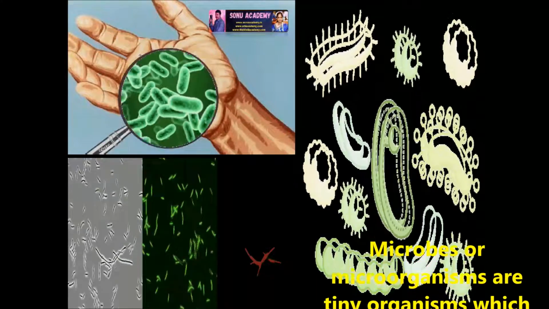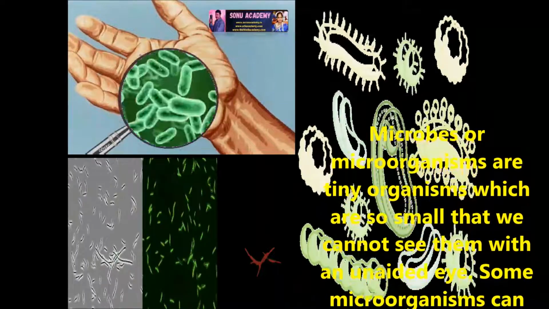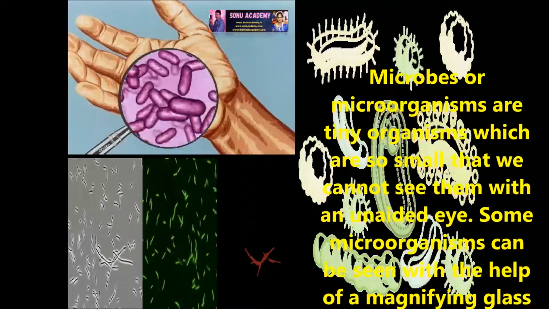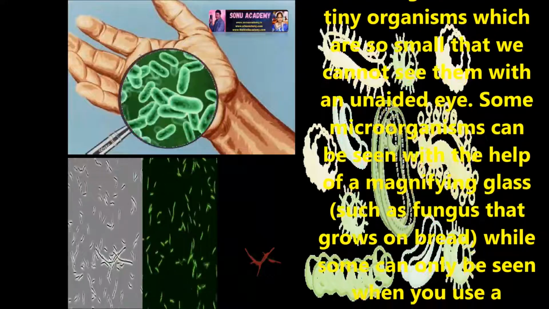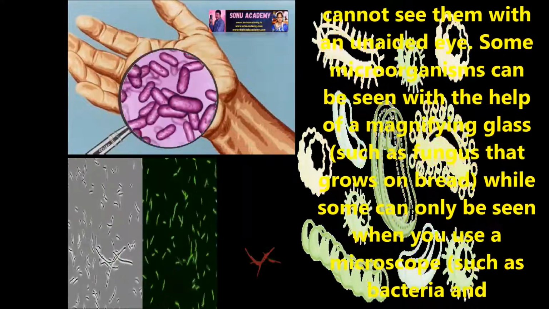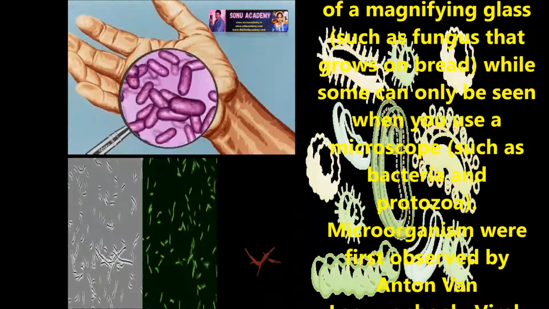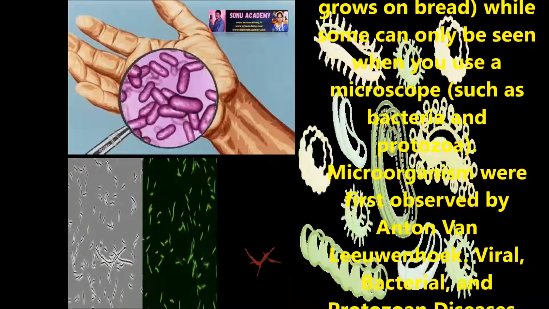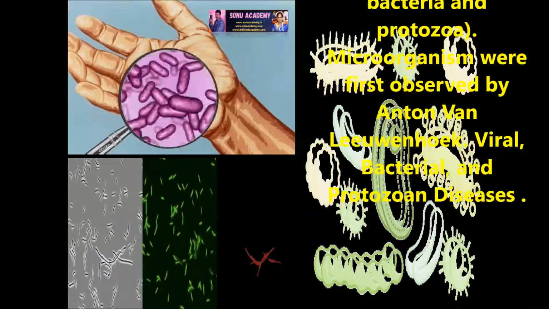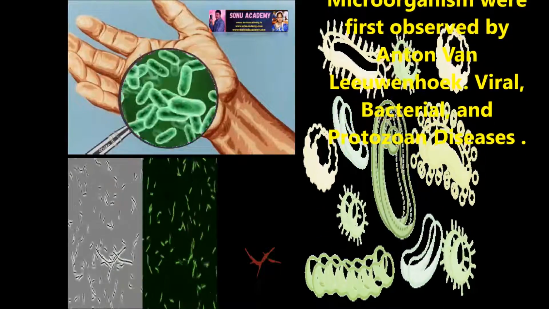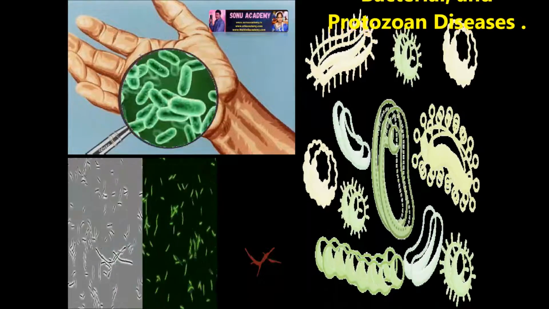Now let us discuss what microbes or microorganisms are. Microbes or microorganisms are tiny organisms which are so small that we cannot see them with the unaided eye. Some microorganisms can be seen with the help of a magnifying glass, such as fungus that grows on bread, while some can only be seen when you use a microscope, such as bacteria and protozoa. Microorganisms were first observed by Antony van Leeuwenhoek.